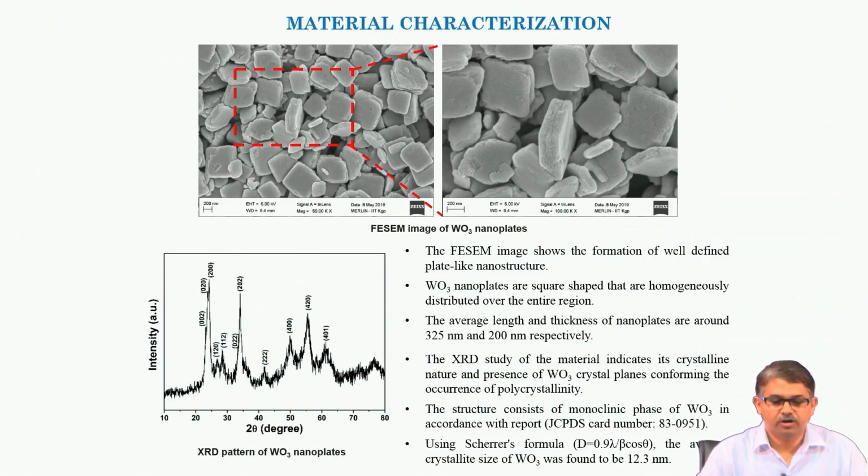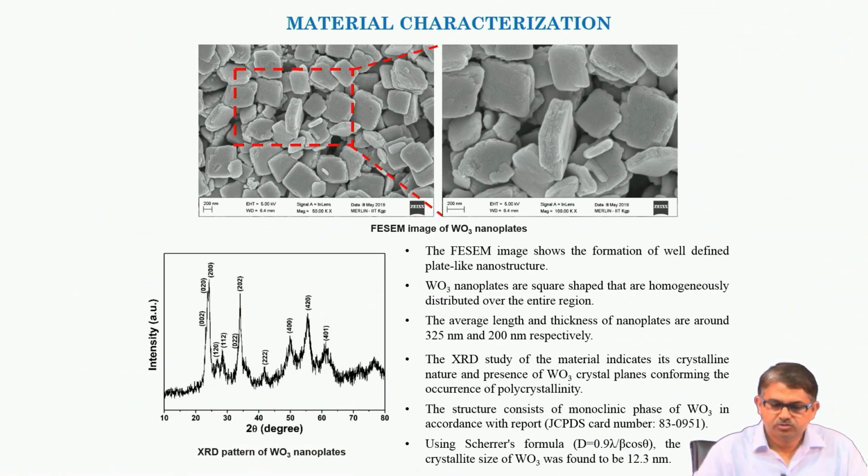So, we have characterized our nanostructure. These are nanoplates in the FESEM image. Typical length is around 325 nanometer, and thickness of the individual plates is around 200 nanometer. We have done XRD study also. You see different peaks corresponding to different crystal planes of WO3. So, there is polycrystallinity in our material.